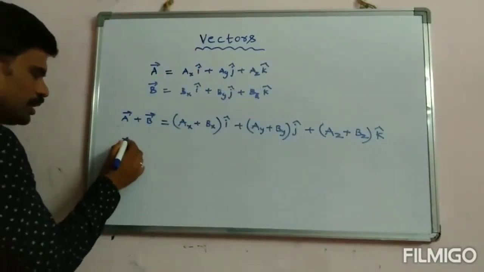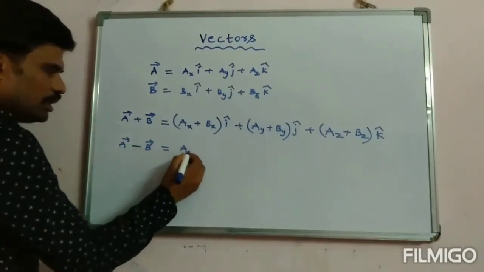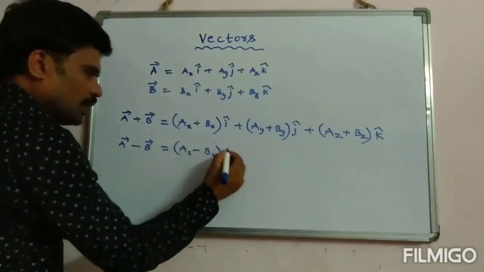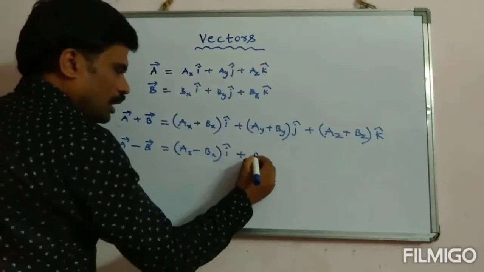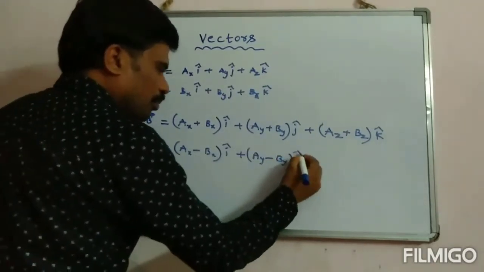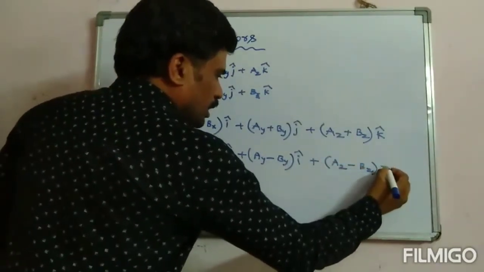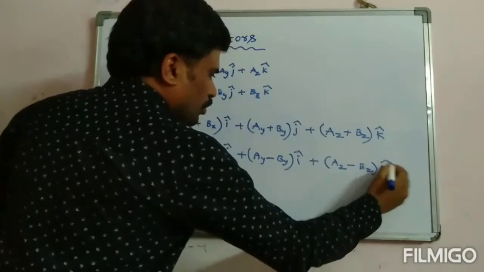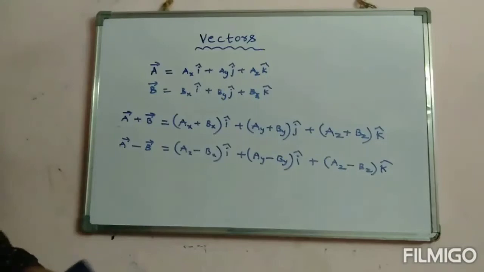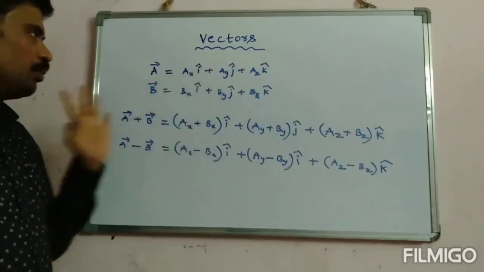And if I ask you what is A vector minus B vector, in a similar manner it is ax minus bx i cap, ay minus by j cap, and az minus bz k cap. Right? Okay. So you can see here how we can add two vectors if they are in the form of components.